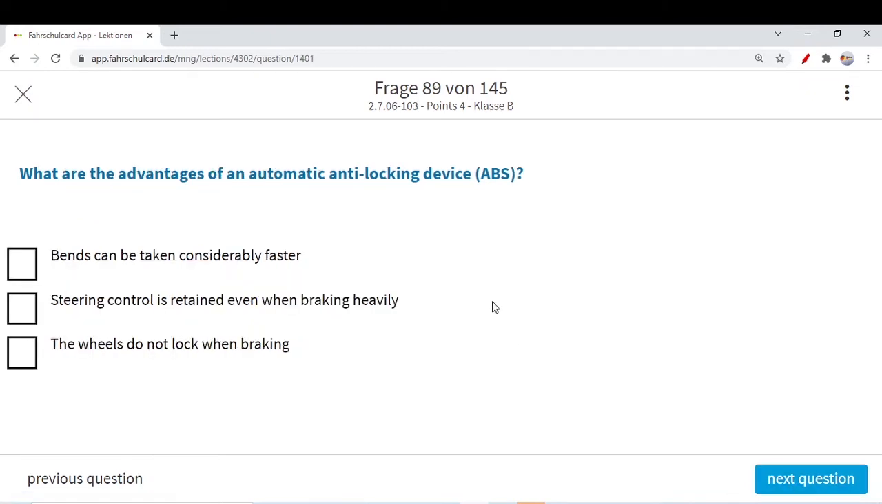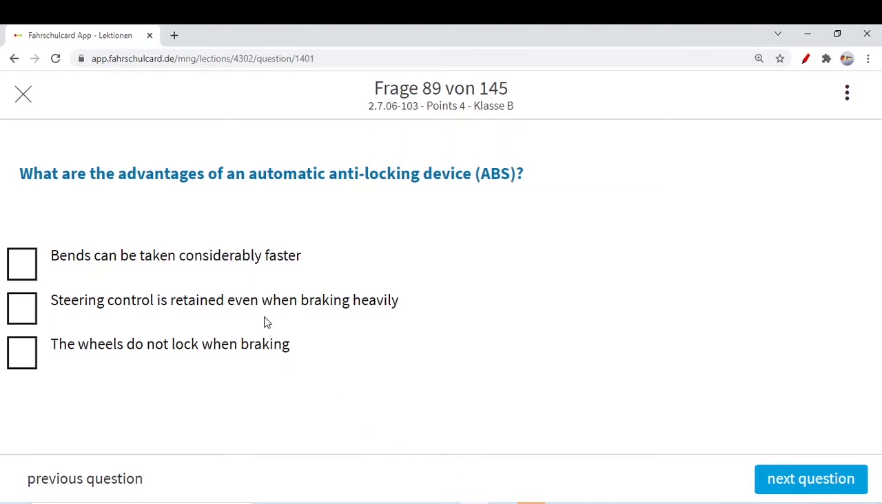Next question: what are the advantages of the automatic anti-lock device? Bends can be taken considerably faster. No, actually ABS is for your safety. It's not that if you have ABS activated and good control on steering and brake, you can drive on the bend much faster. No, they never help you. Even if these systems are activated, your car can skid out of the bend if you are not controlling your car in a good manner.